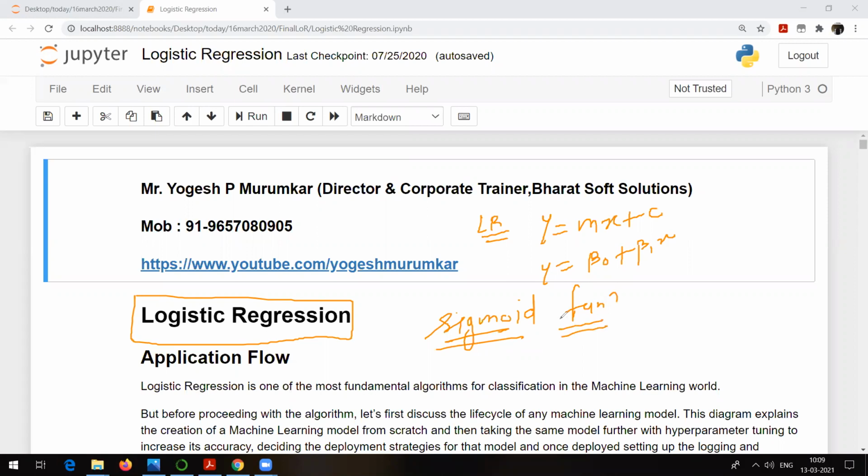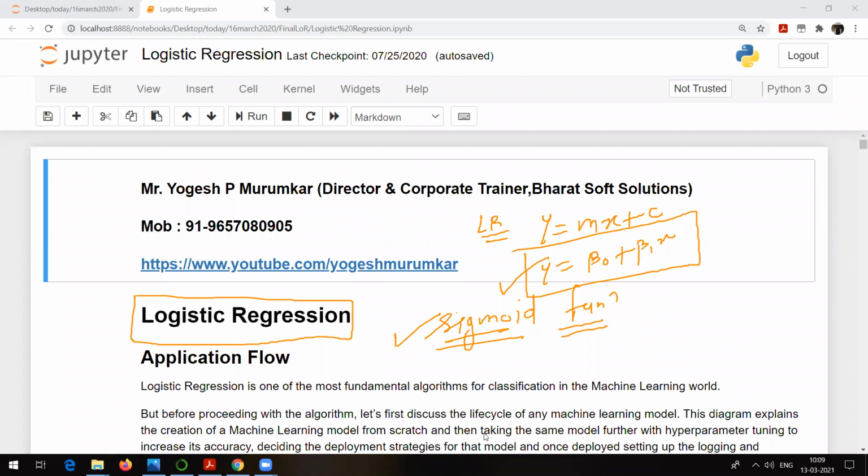Now, why is it so? Why can we not solve a classification problem with the help of linear regression? Why can you not use this kind of equation to solve classification types of problems? Why use the sigmoid function? We will try to talk about that.